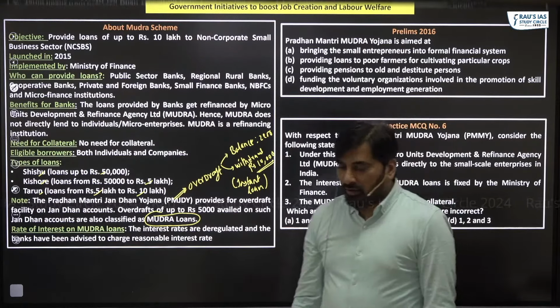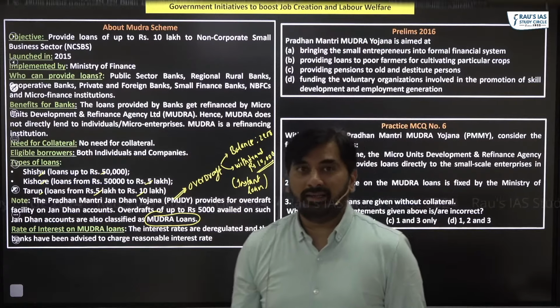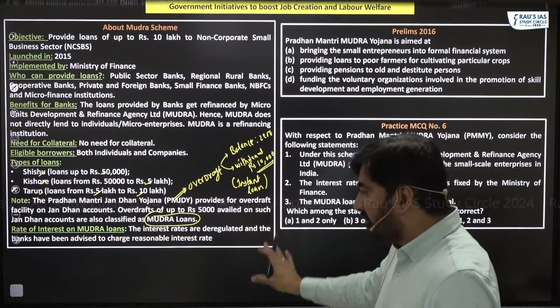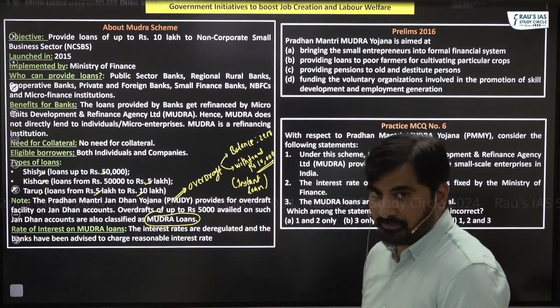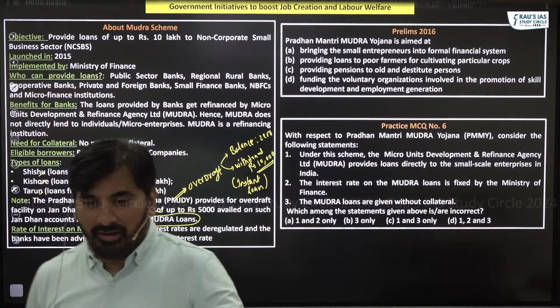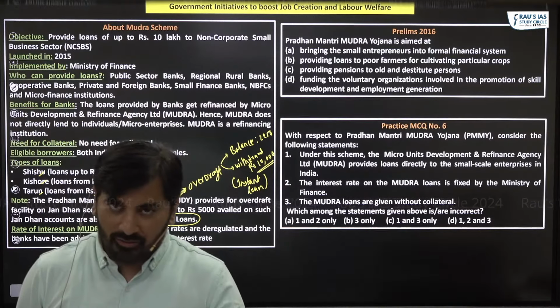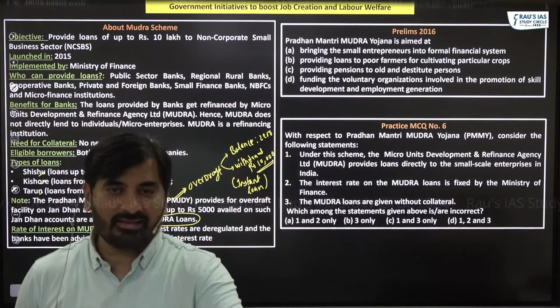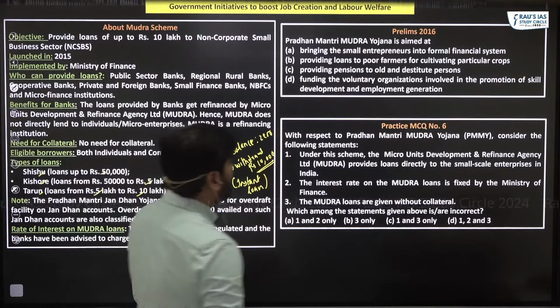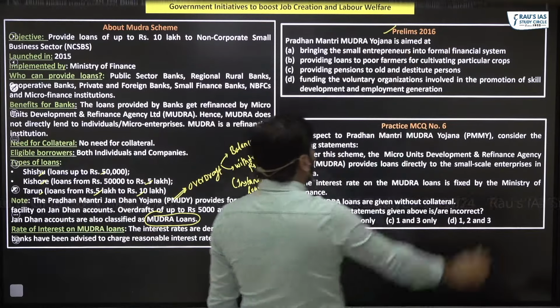The rate of interest on Mudra loans is market determined. They are deregulated. No one is fixing the interest rates. So there is no hard and fast rule that the companies or micro units should compulsorily get loans at a lower rate of interest. So please look at the question asked in Prelims 2016.